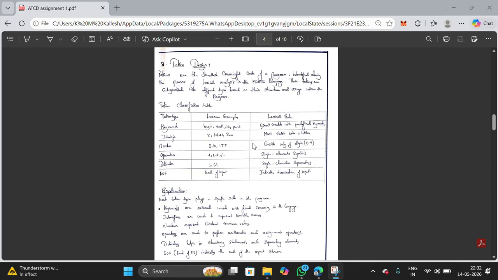Delimiters are semicolon and brackets. Keywords have predefined meaning. Identifiers represent variables. Numbers represent constants. Operators perform arithmetic operations, and delimiters separate program elements.